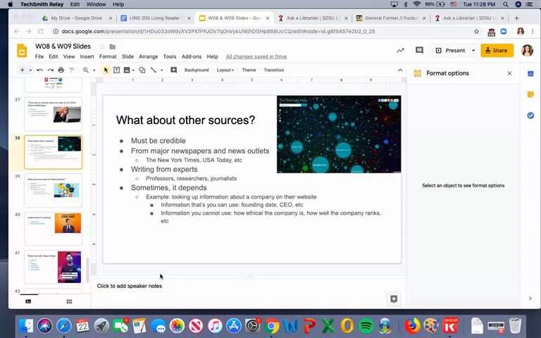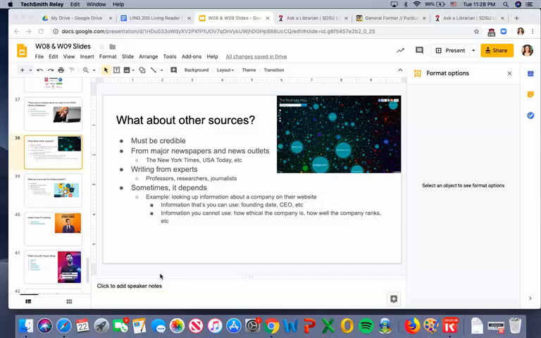So if there is a blog from a professor or a researcher or journalist, and they're writing about something that they're an expert on, then you can use that blog post. Just think about whether the person is well qualified to discuss the issue, and then you can use that source.